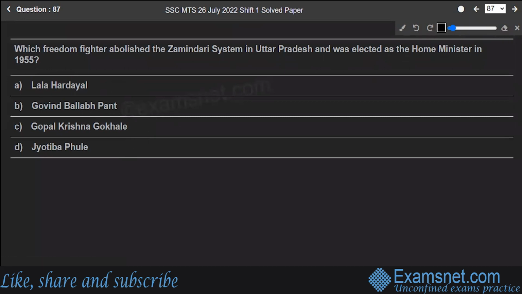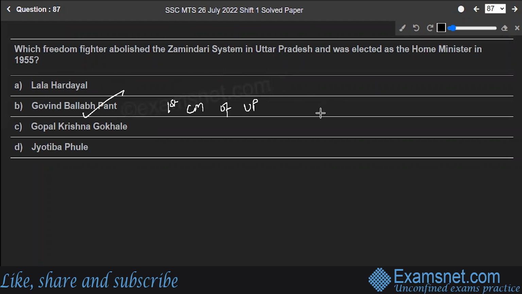Well, the correct answer to the question is option B, Govind Vallabh Pant. Govind Vallabh Pant was an Indian freedom fighter and the first Chief Minister of Uttar Pradesh. Pant was a key figure in the movement for India's independence and later a pivotal figure in the Indian government. He was one of the foremost political leaders of Uttar Pradesh. He abolished the zamindari system in Uttar Pradesh.